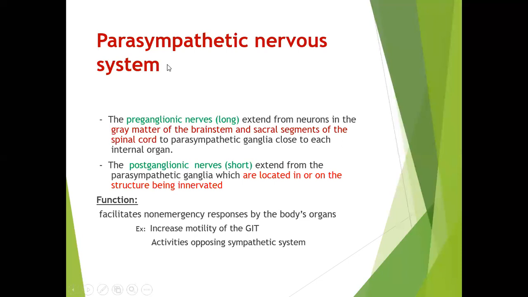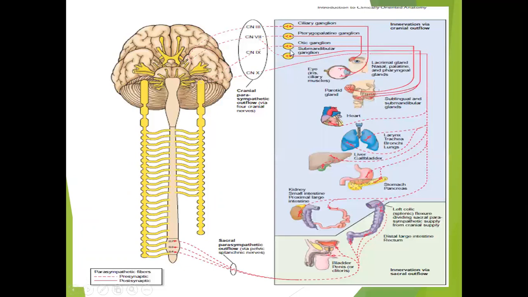So in the parasympathetic nervous system, the preganglionic nerves are long, extending from the neurons in the gray matter of the brainstem and the sacral segment of the spinal cord to the parasympathetic ganglion close to each internal organ. So the preganglion,